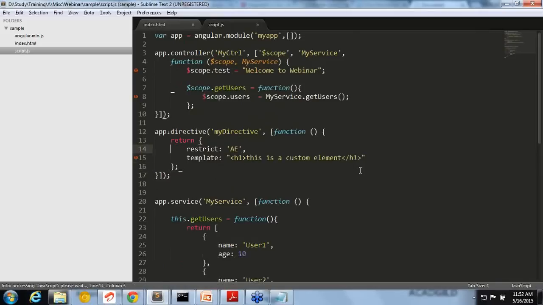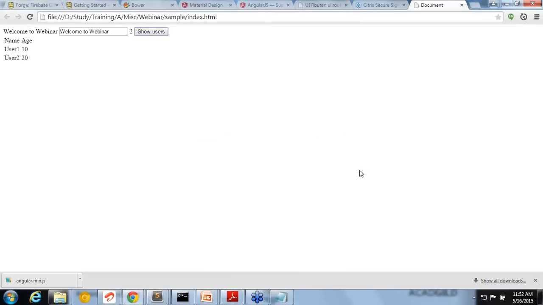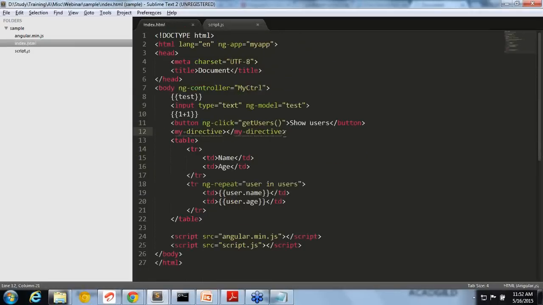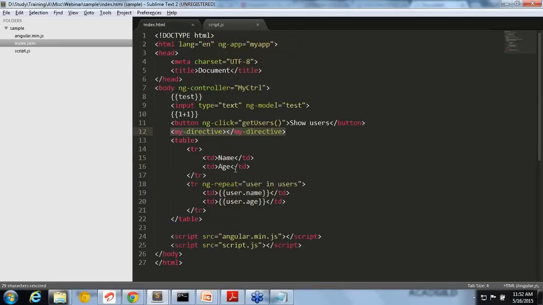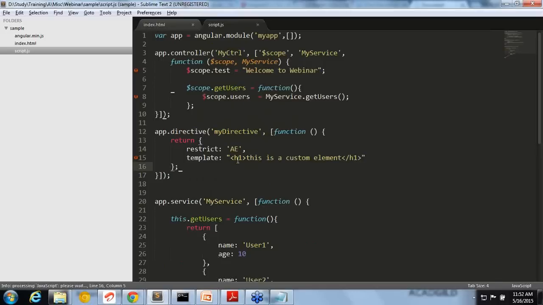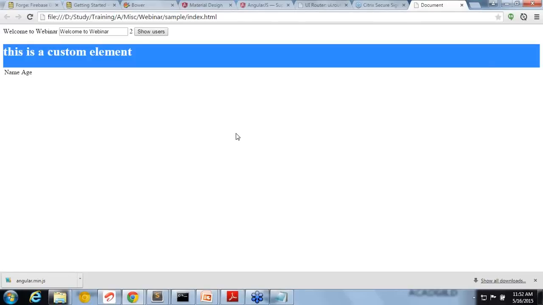Let's see this in the page. You can see that this is a custom element. We didn't add this HTML anywhere. We just added this directive, or custom element, here. But Angular is clever enough to understand that when you say my-directive, it will look for a directive component with the name myDirective and it will render that one.